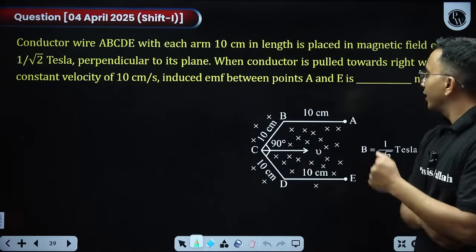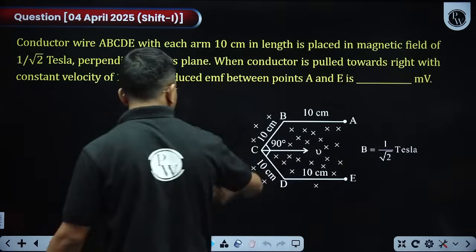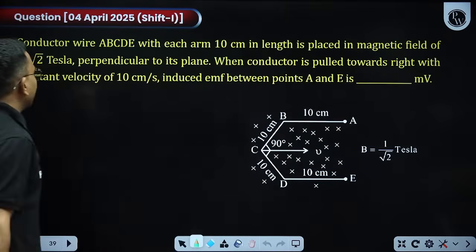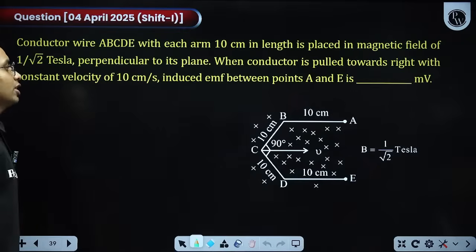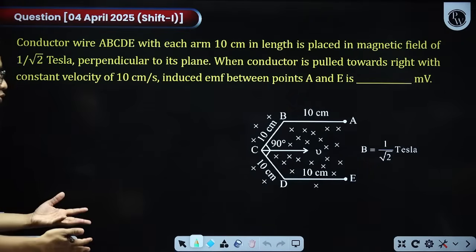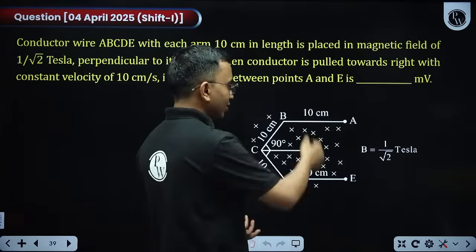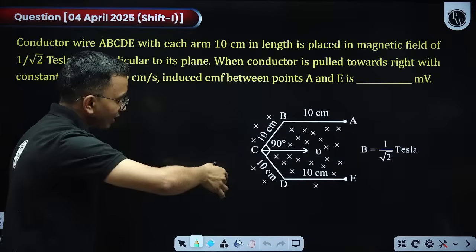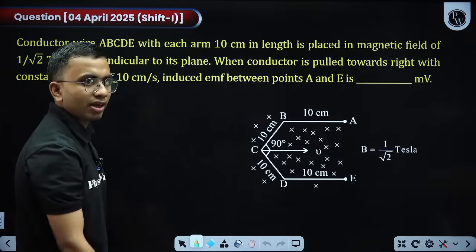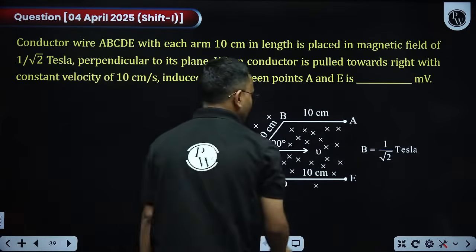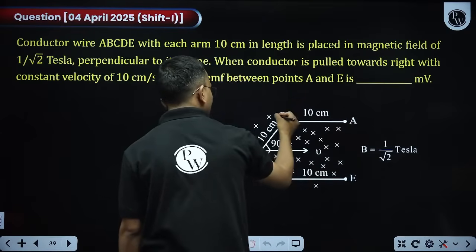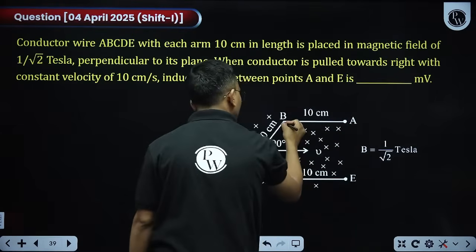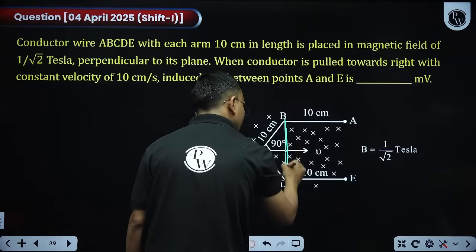Good. Next question. Now this is a conductor of this shape, moving with velocity V. We need to find the induced EMF. This is a motional EMF question. So here also what you can do is draw the effective length, and on that effective length you can see how much is the EMF. So what will be the effective length? It is starting from here till here. So either you draw here or you draw here, this becomes my effective length.